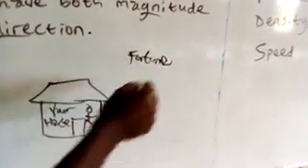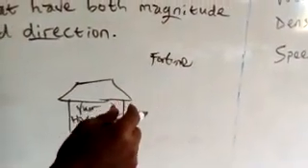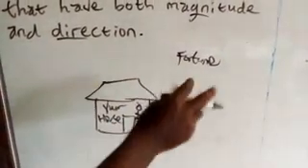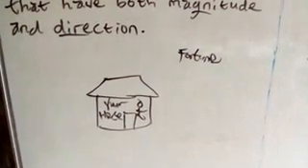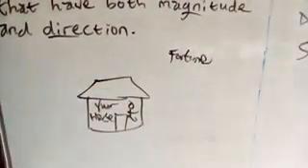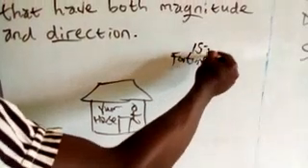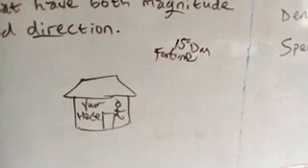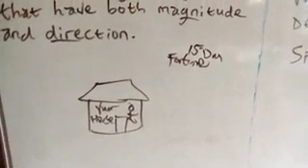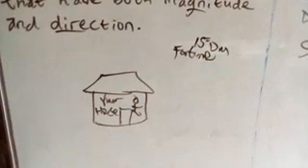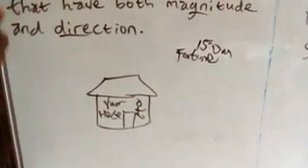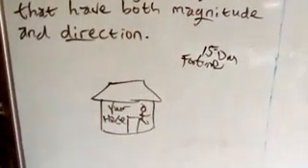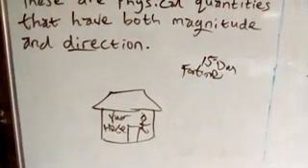Fortune called you and said that he is 150 meters from your house without specifying a given direction. So Fortune is calling you inside your house with a cell phone and telling you that he is 150 meters from your house. What he has done is that he has succeeded in telling you his distance from your house. However, it will be difficult to locate Fortune because a direction has not been specified, right?